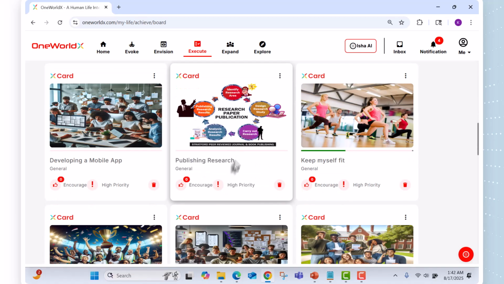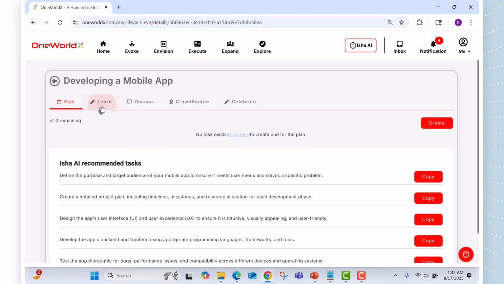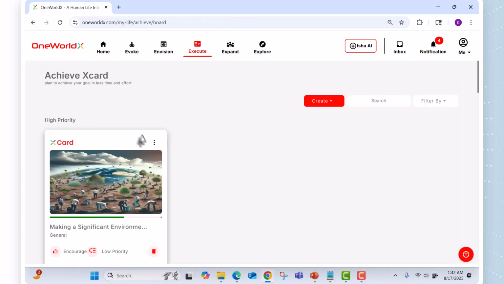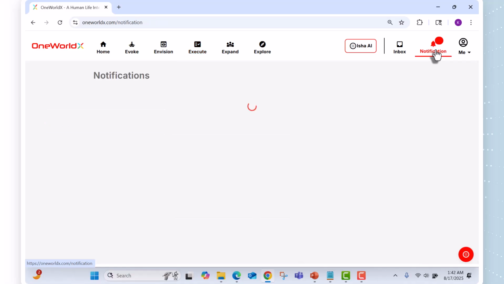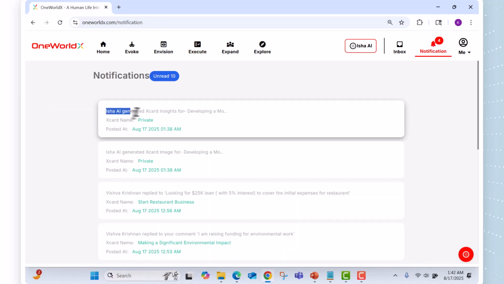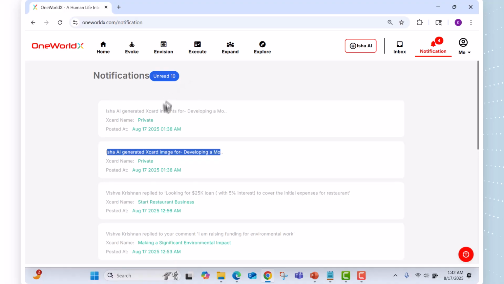Okay, so now we talked about the creating part of that. See, imagine, this is one. Here we created an Isha AI image, and she also generated all the insight. We just created this 1 minute ago, right? And you will also get the notification. You see here, it says that Isha AI generated the insight for developing a mobile app, and it also generated the image for you. It also automated the other tasks. So that's where your achievement is faster with the Xcard.